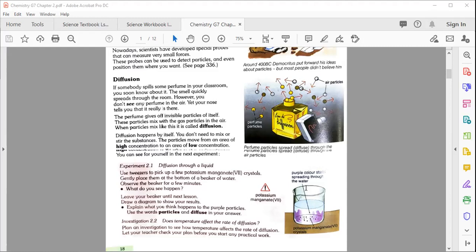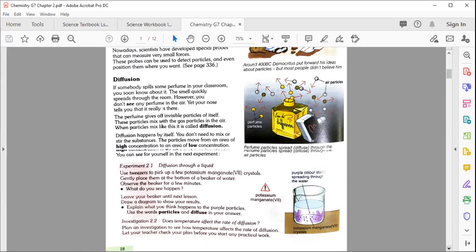That is another example of diffusion, in which you can observe how the particles move without any force. They move by themselves due to collision, or just their random motion. And the most important thing: from the area of higher concentration to the area of lower concentration.